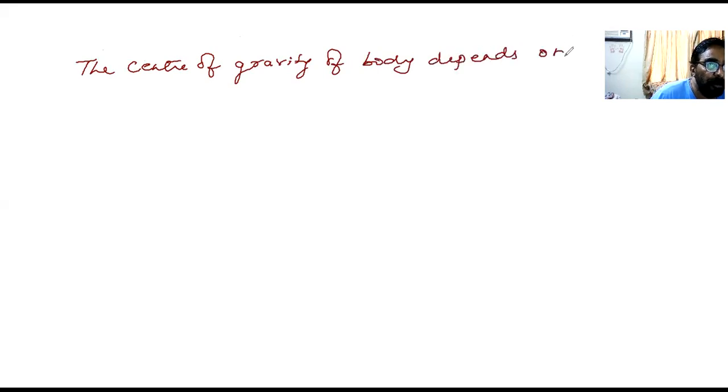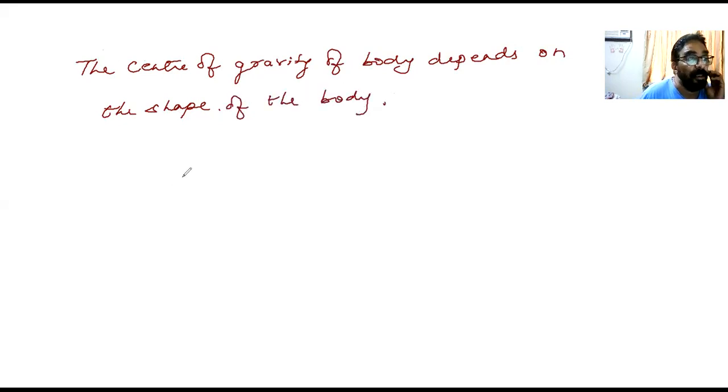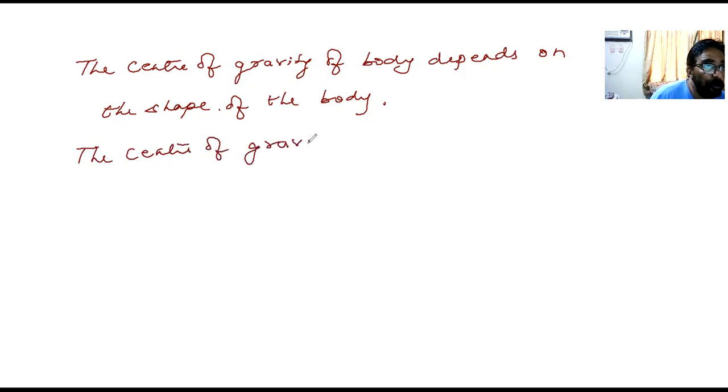You get shape because of the distribution of mass. The center of gravity of a body depends on the shape of the body. The center of gravity can also lie outside the body.